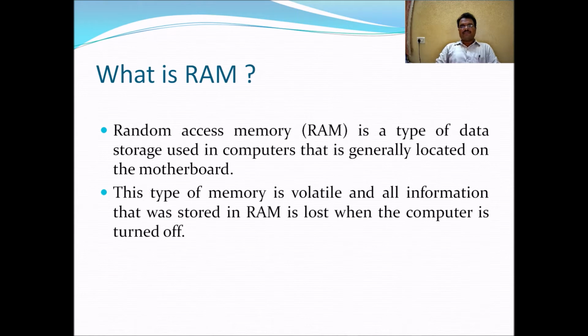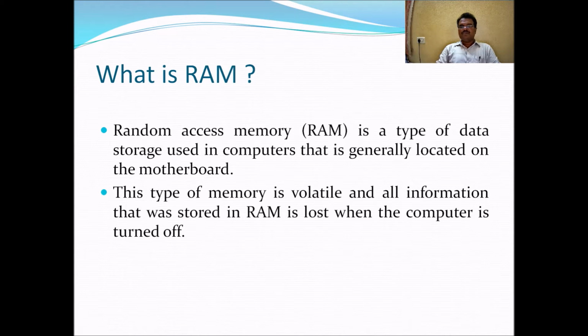So what is the RAM first? RAM stands for random access memory. It is a type of data storage used in computers that is generally located on the motherboard. RAM is always located on the motherboard.